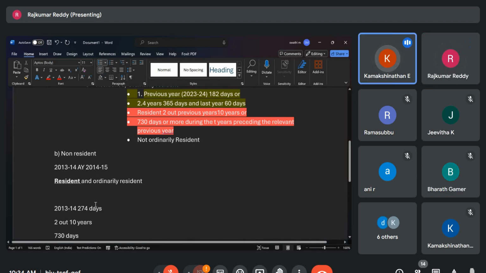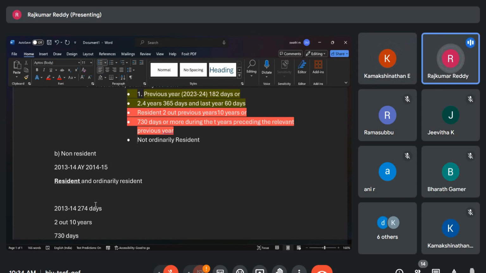Yes, madam. So what is the benefit of being a resident, and which is more beneficial? No. Once he becomes ordinary resident only, whatever incomes he earns even in a foreign country, if he has not paid the tax, he is liable to pay the tax in India. If the person is not a resident, he is coming as a visitor and he stayed here for 6 months, 182 days he stayed, but he will not become an ordinary resident, then he need not pay the taxes.